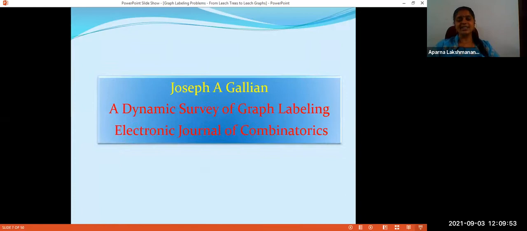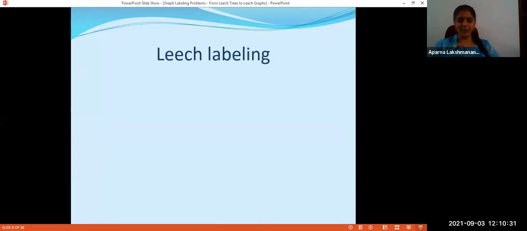So this is only the tip of the iceberg. There are hundreds of variations of graph labelings. Those who are interested may refer to a dynamic survey of graph labeling published in the Electronic Journal of Combinatorics by Joseph A. Gallian. There you can find so many variations. Even for graceful labeling there are independently defined variations, say harmonic labeling, and so on. Like that, you can find many different types of vertex labelings, edge labelings, and total labelings. So let us move on to Leech labeling, which is the focus of today's talk.